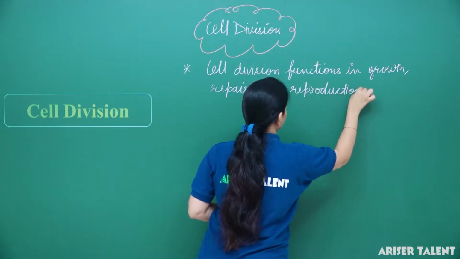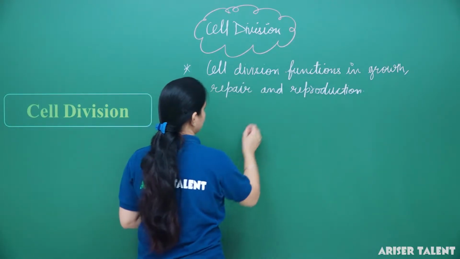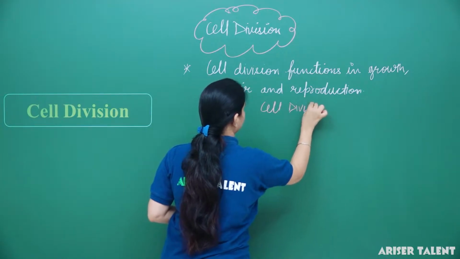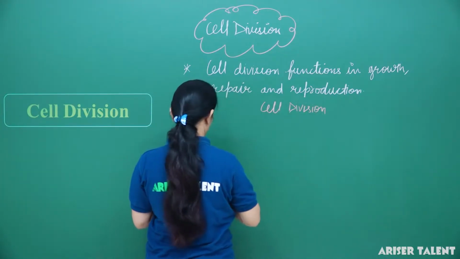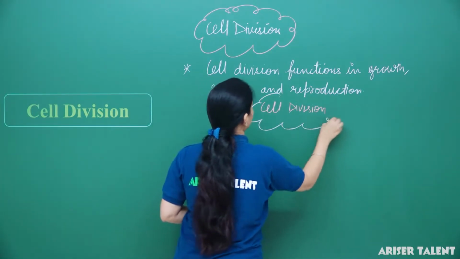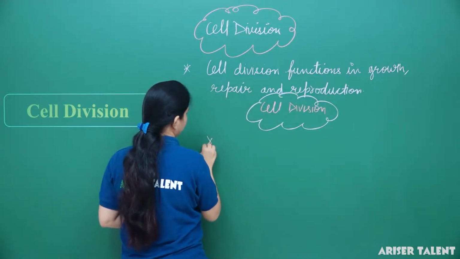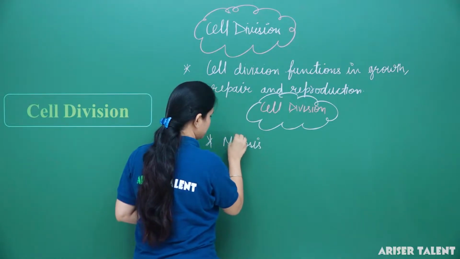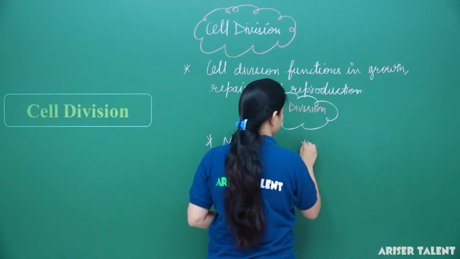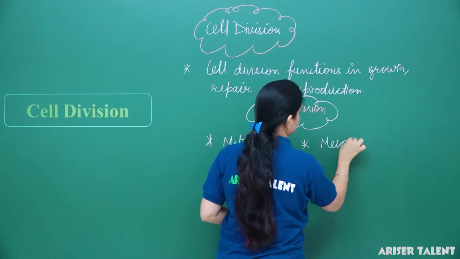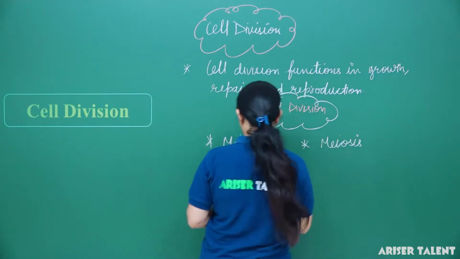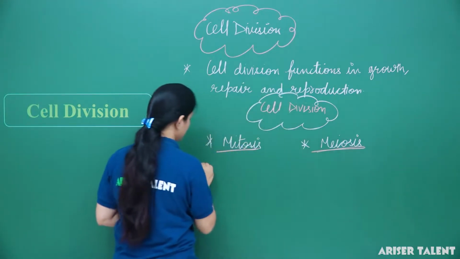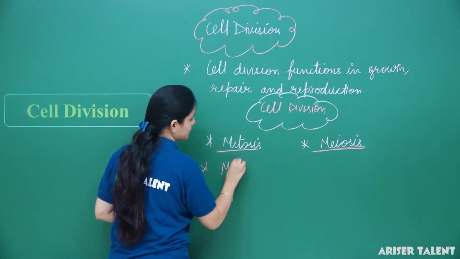Generally, cell division consists of two processes. Here we can mention cell division is of two types. Number one is mitosis and number two is meiosis. Okay. So, first of all we will talk about mitosis, then meiosis. Number one is mitosis.